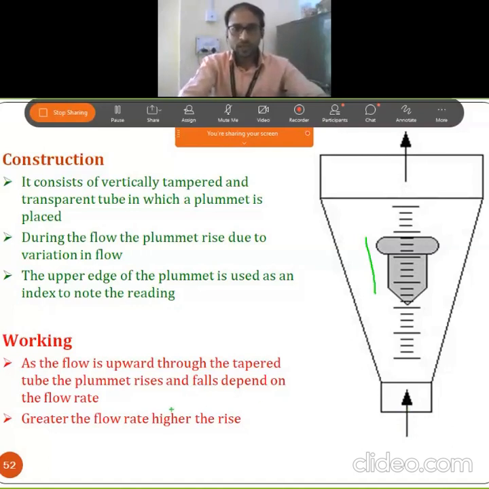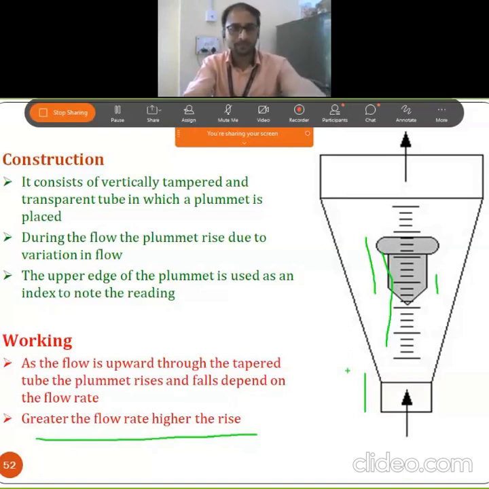And working is what? As the flow is in the upward direction, flow is towards the upward direction through that tapered tube, the plummet rises and falls down depending on that flow rate, which is the same as the point we already discussed. The greater the flow rate, the higher the rise of your plummet. If the flow rate is lesser, your plummet falls down towards the bottom. Okay, this is the working of that.